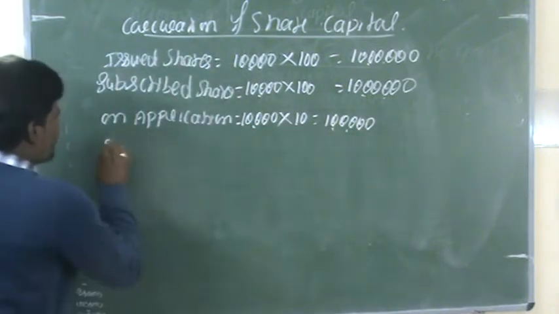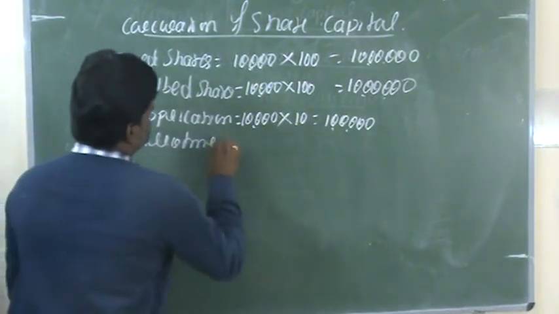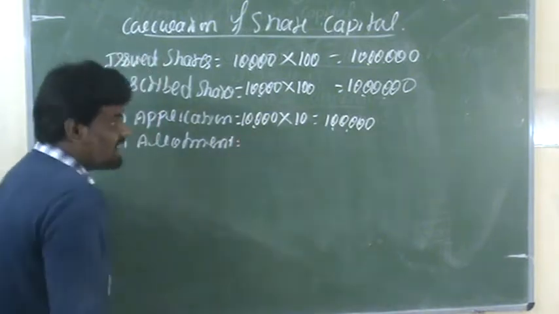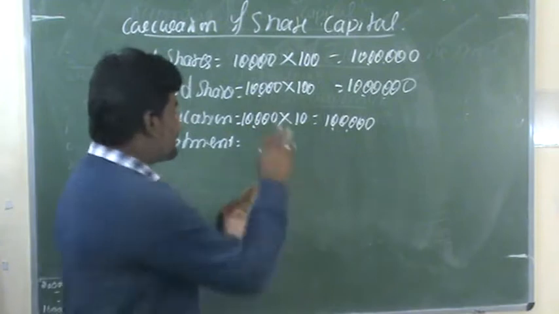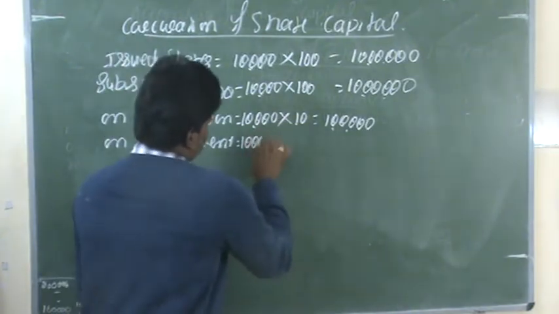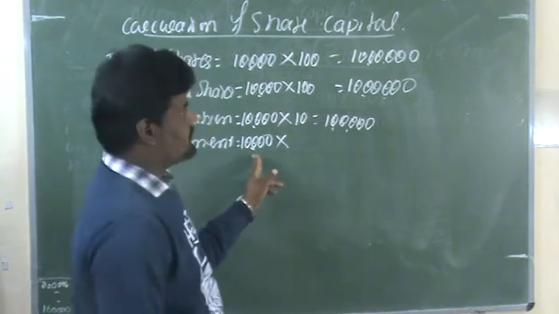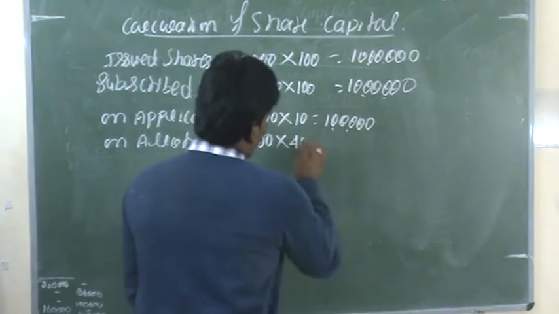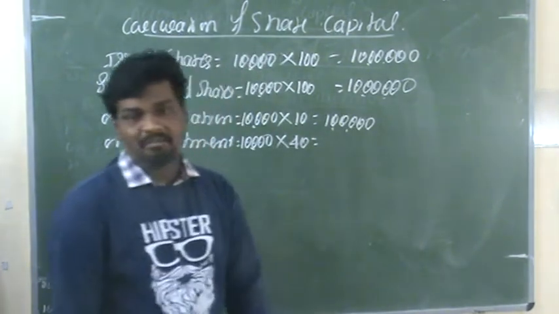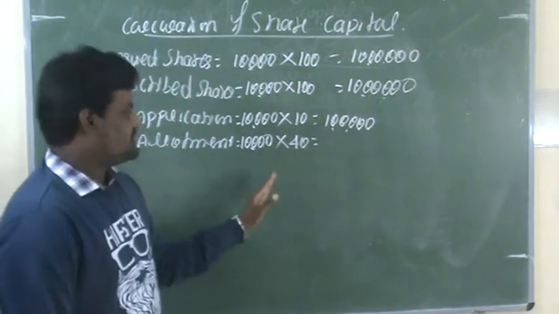The next one, on allotment. At the time of allotment, the total number of shares is 10,000 shares. They are collecting rupees 40 on each share.